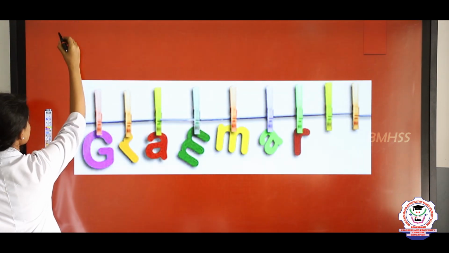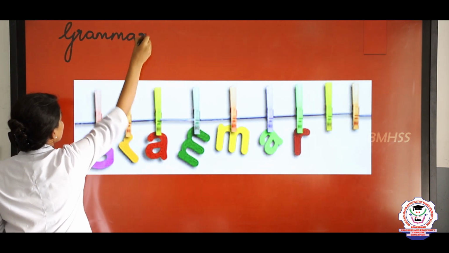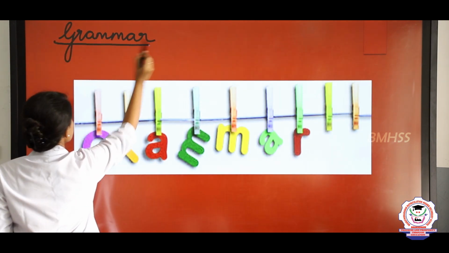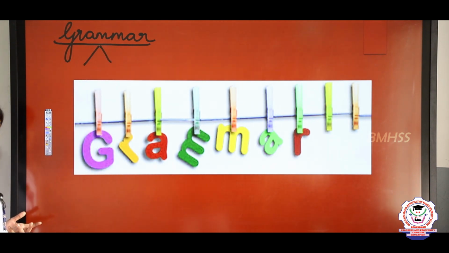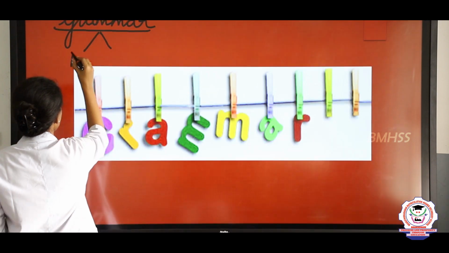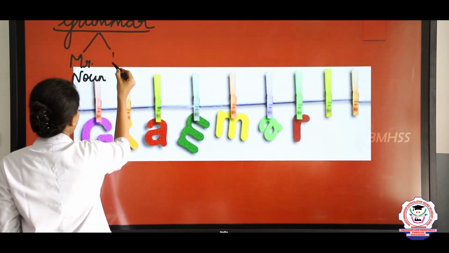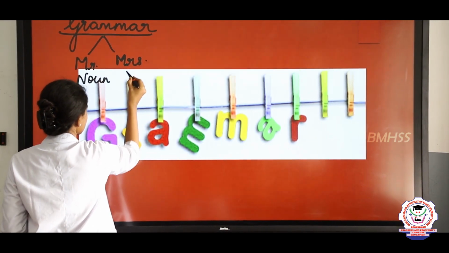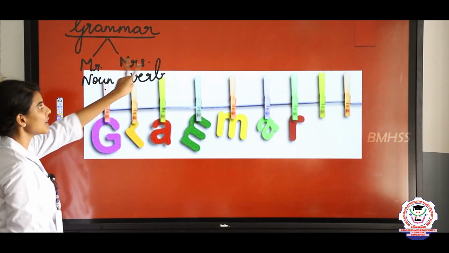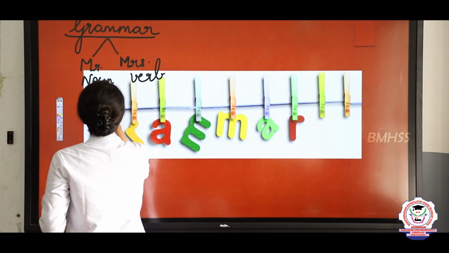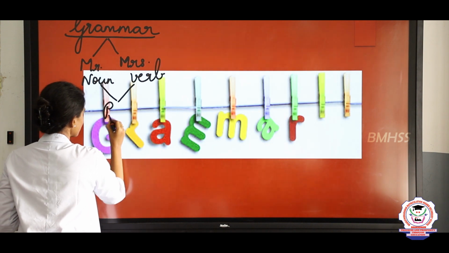I told you it's a grammar family. In this there is a couple. Who are the two? Yes, it is Mr. Noun and Mrs. Verb. Clear? So the couple are Mr. Noun and Mrs. Verb. Then they have three children, namely Pronoun,